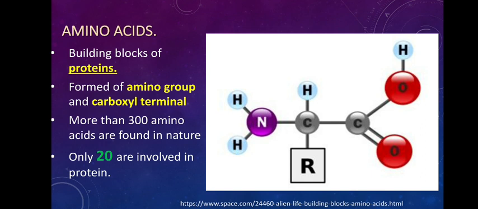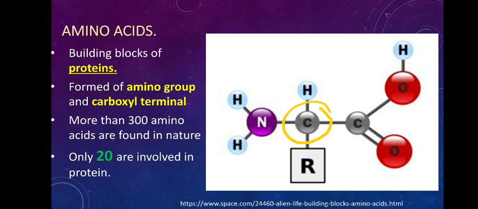Now here on the screen you can see the structure of an amino acid. This is one amino acid, and here there is a carbon atom. You are all familiar that the valency of carbon is 4, so it can bind with 4 different atoms at a time.